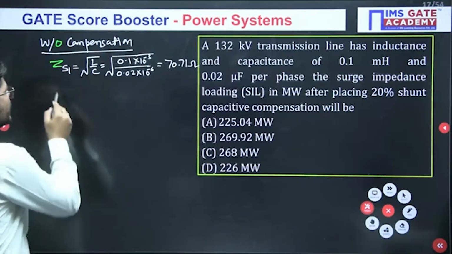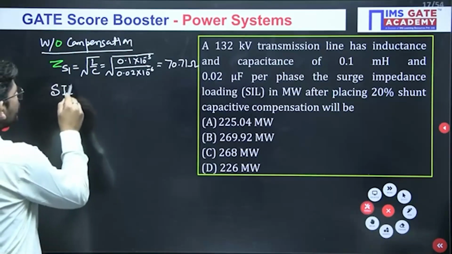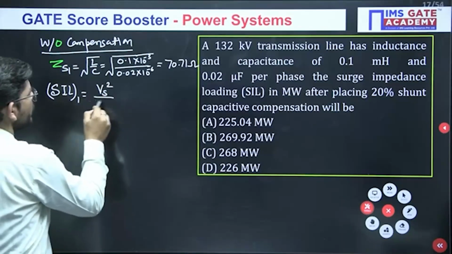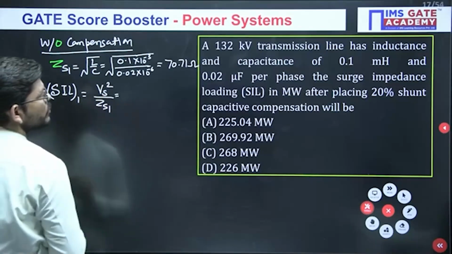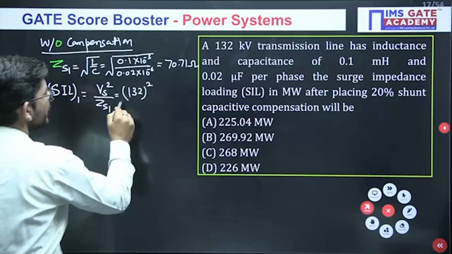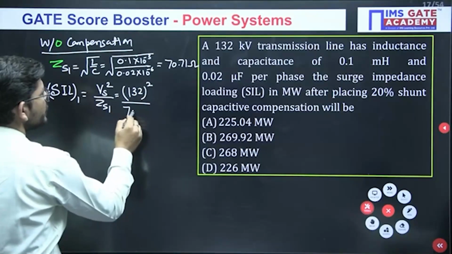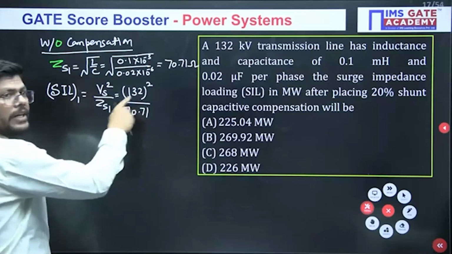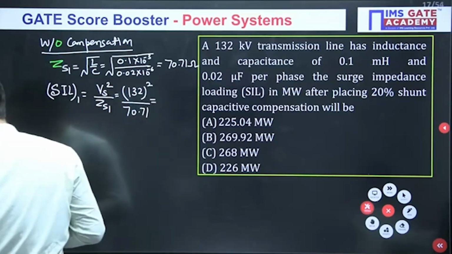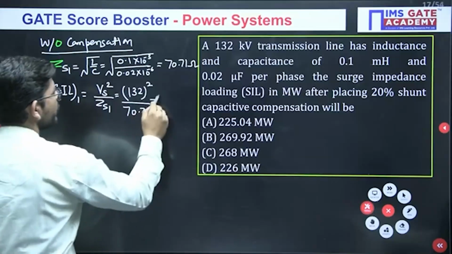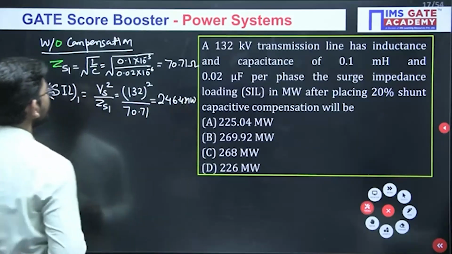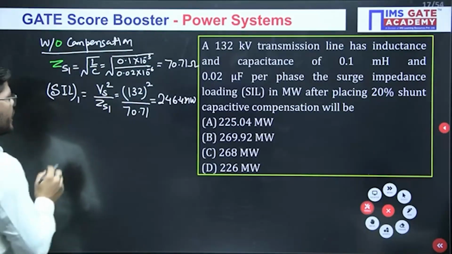Then if I calculate the surge impedance loading without compensation, this will be equal to Vs square upon Zs1. How much is Vs? 132 kV. So 132 square divided by Zs1, which is 70.71. kV square upon ohm will be megawatt. So the answer that we get is in megawatt, and we are getting 246.4 megawatt. So this is without compensation.